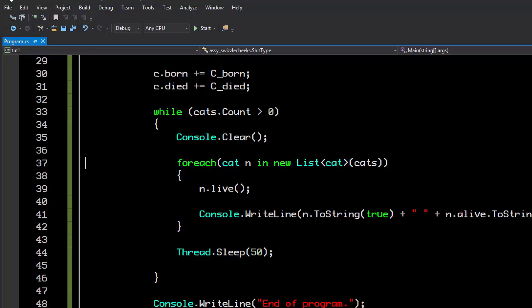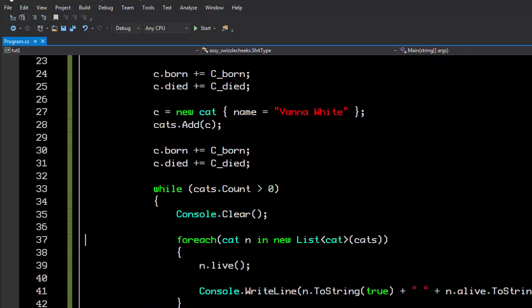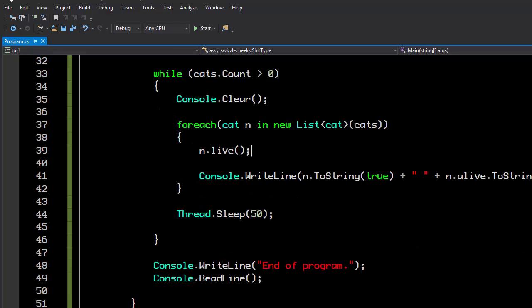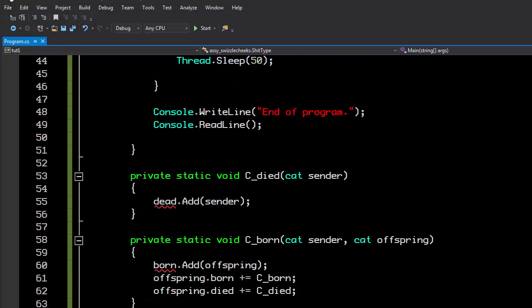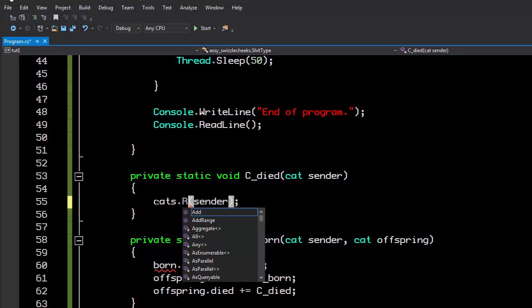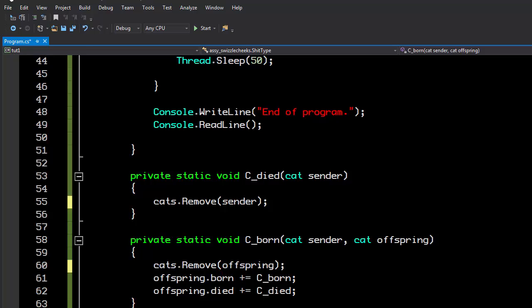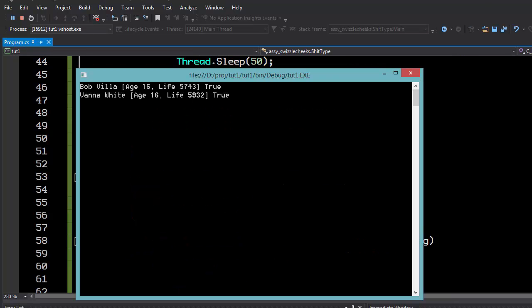Normally, when you declare instances of objects, they're valid until the end of the current method, if they live on the stack. Or if you start creating references to them, they become allocated on the heap, and then they actually have to be tracked. So we don't want to create a whole bunch of lists of cats if they're not going to be cleaned up properly. But in this case they're not disposable, so we don't have to worry about calling dispose on them. There's going to be some overhead here, but it's a hell of a lot better than creating three different lists and having all these for each loops in every tick of the cycle. So instead of just saying dead.add, all we have to do is say cats.remove. And in this case, cats.add, and this should work flawlessly.